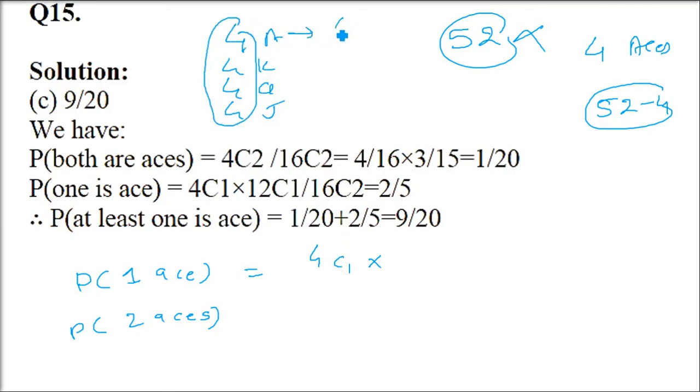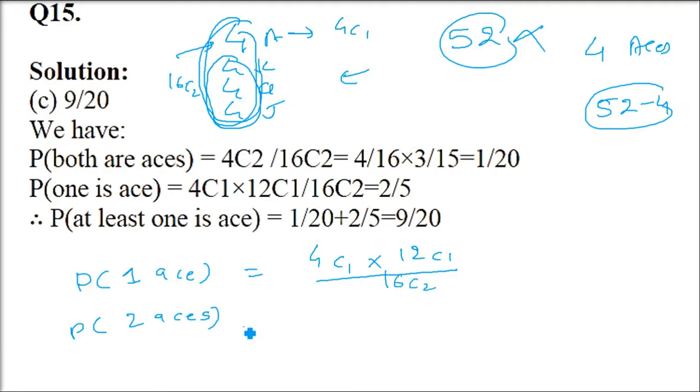So one ace is going to be taken from here. Now other ace you cannot take because only one ace we are talking about. Other you are going to take from the other 4, 4, 4, that is king, queen and jack. So what are the remaining? 12. So you are taking one out of this, 12C1. And denominator, what are you going to get? These are favorable cases. And total number of cases are totally 16. You are taking 2 out of it. So 16C2.